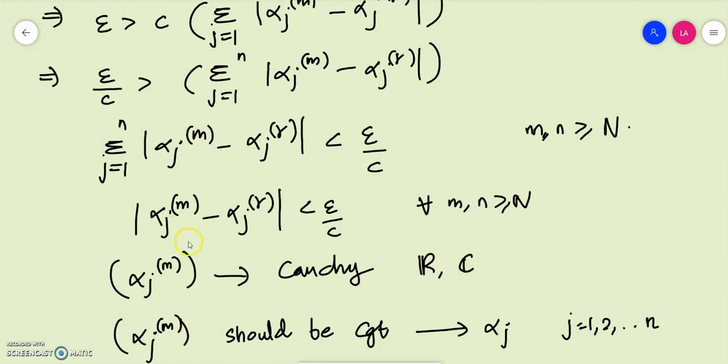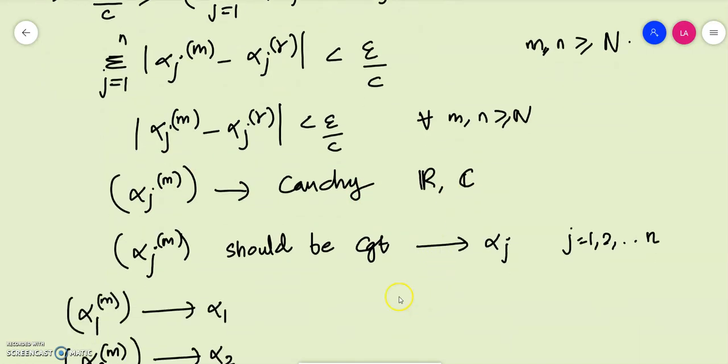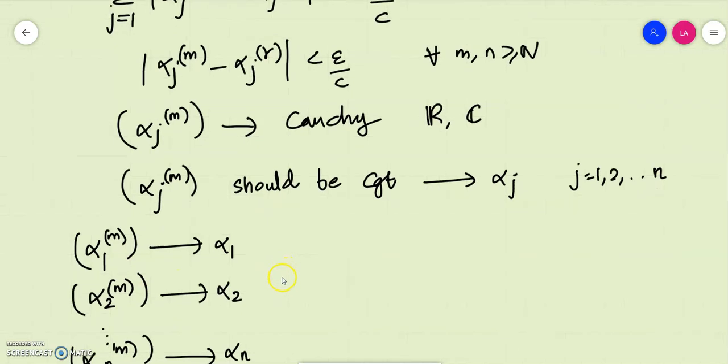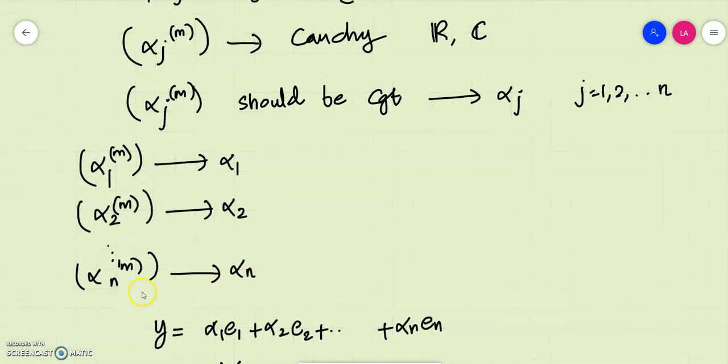So alpha j m minus alpha j r is less than epsilon by c after a certain stage, which means that alpha j m is a Cauchy sequence, because we take the constants from real or complex structures. Since R and C are complete, every Cauchy sequence converges. So alpha j m is convergent, converging to some number alpha j, where j varies from 1 to n because our dimension was n. So alpha 1m is a Cauchy sequence which converges to alpha 1, alpha 2m converges to alpha 2, etc., and alpha nm converges to alpha n.